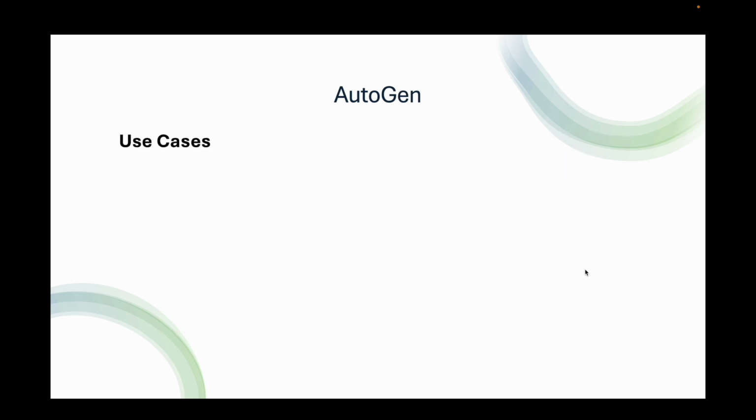Next, let's look at some use cases. So we have the code-based task automation. AutoGen can be used to automate code generation, execution, and debugging tasks, reducing the need for human intervention.